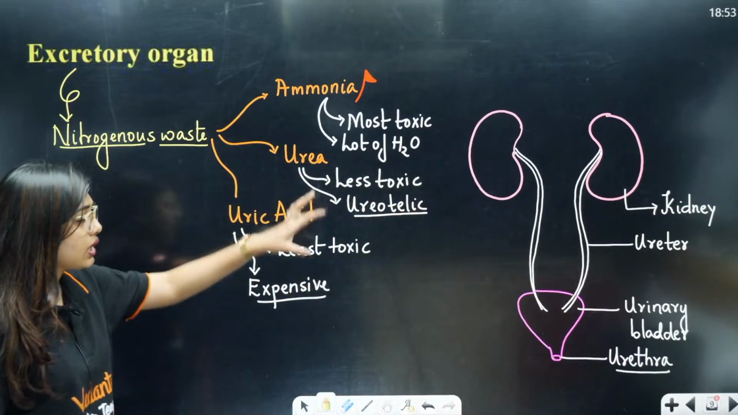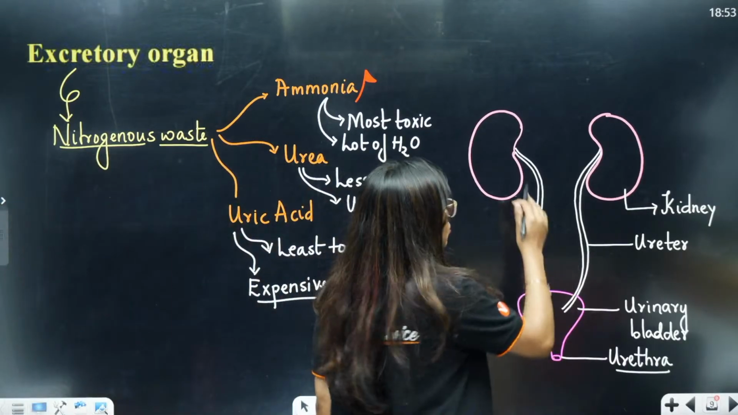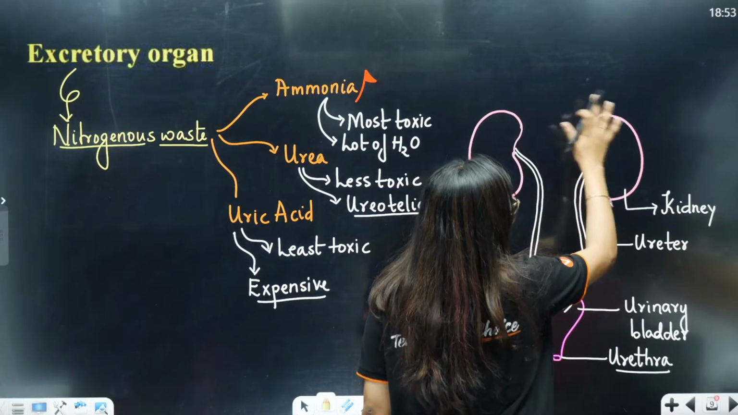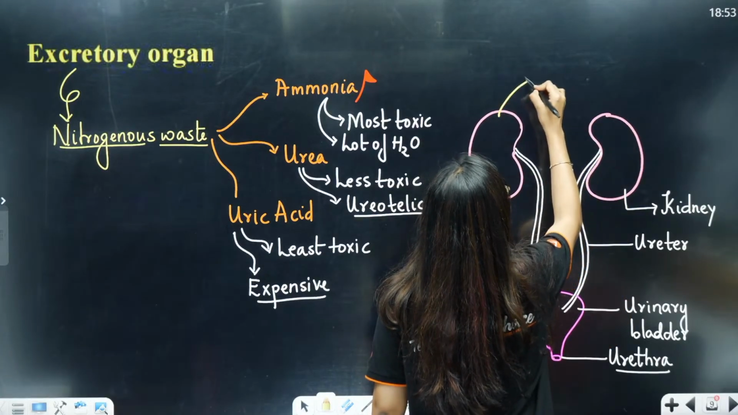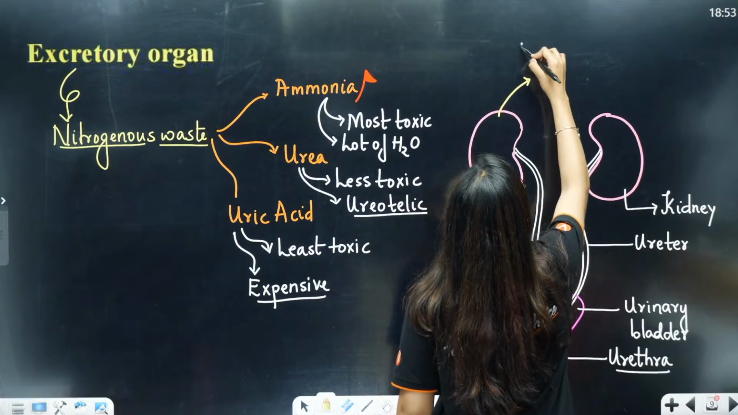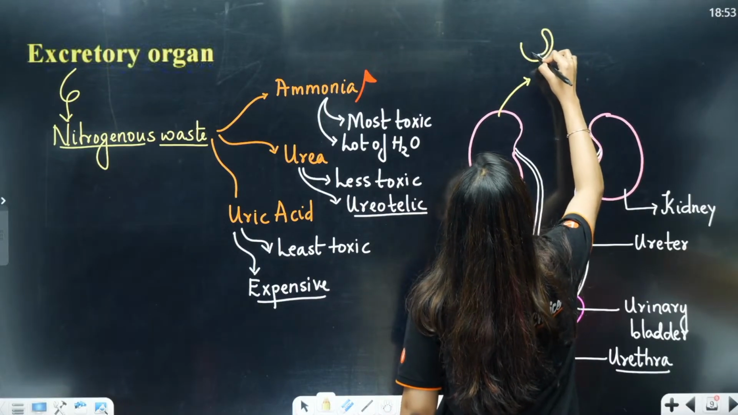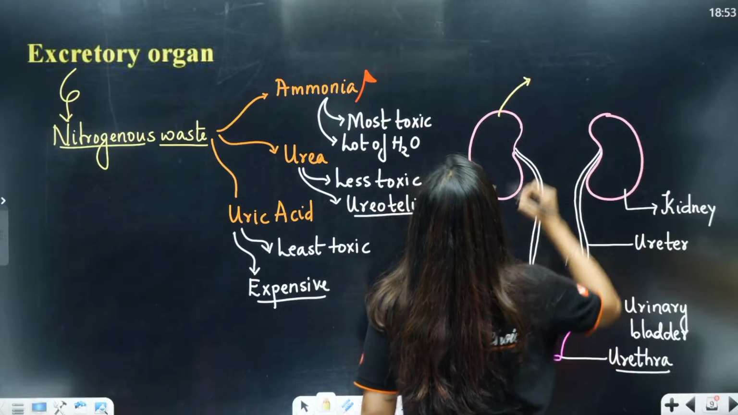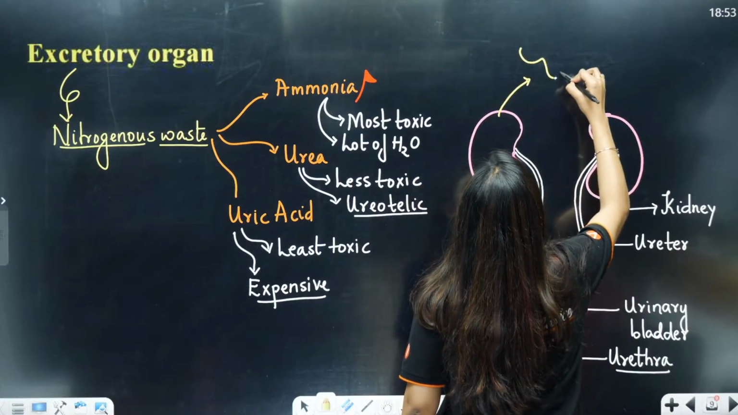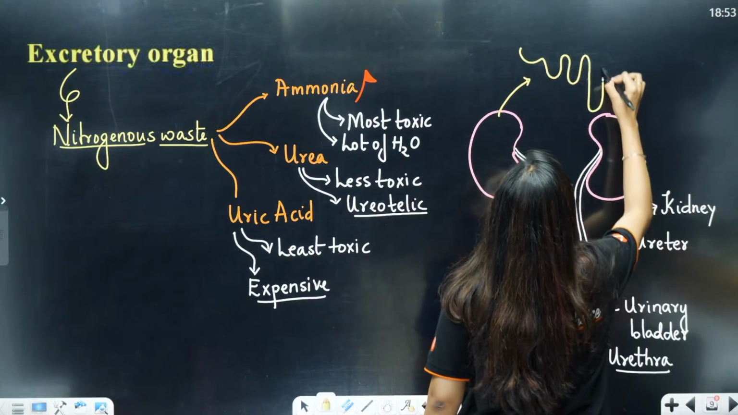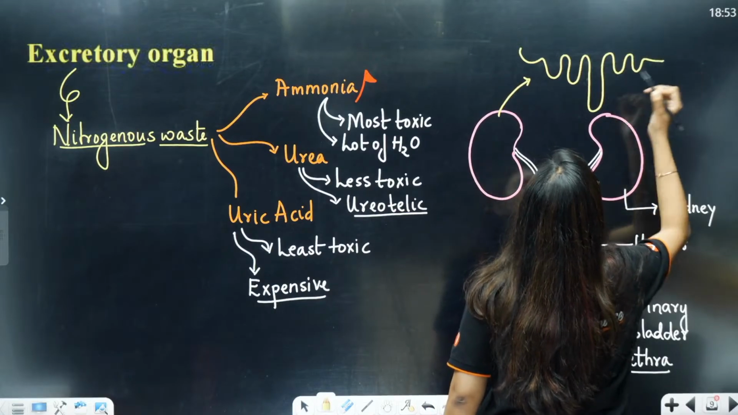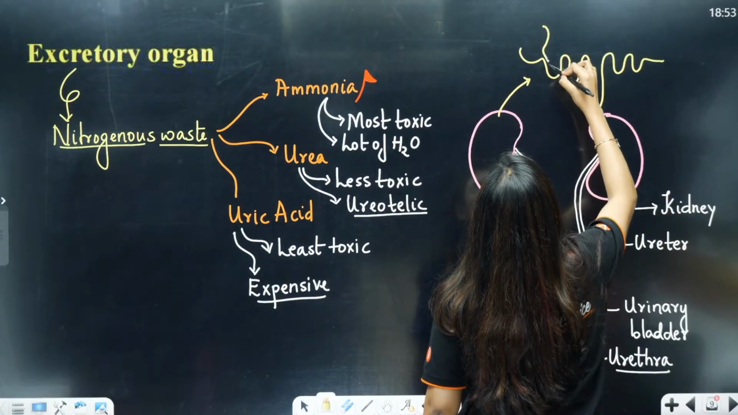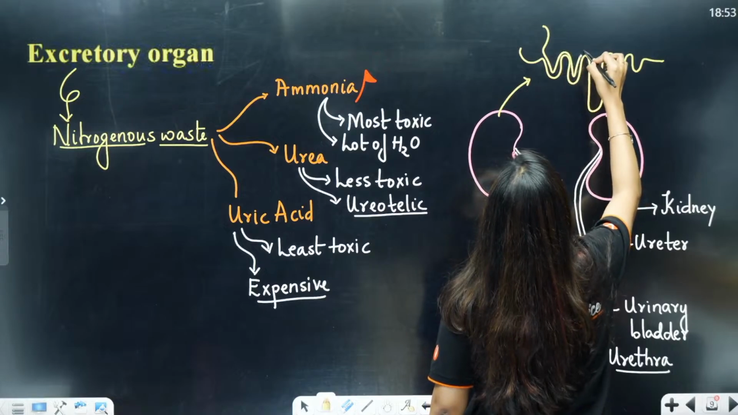Then, remember that the kidney has two regions, which are your medulla and your cortex. Now, the structural and functional unit of the kidney is your nephron. This is how your nephrons are going to be. I have just drawn a very simple structure.